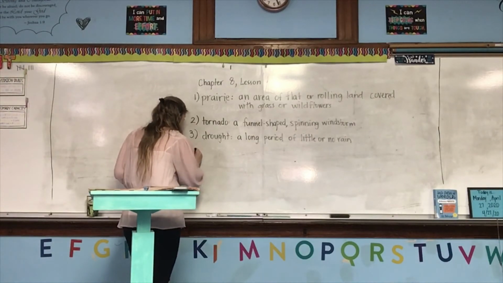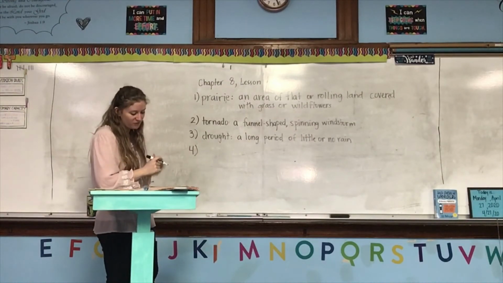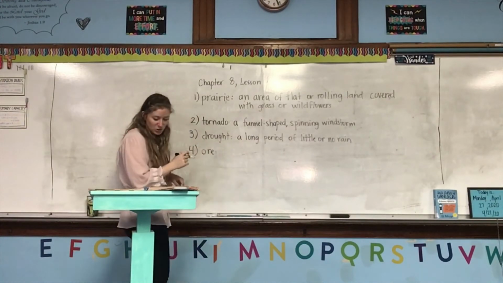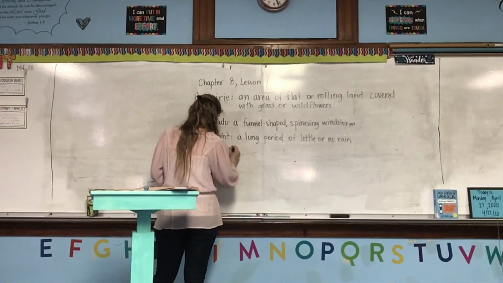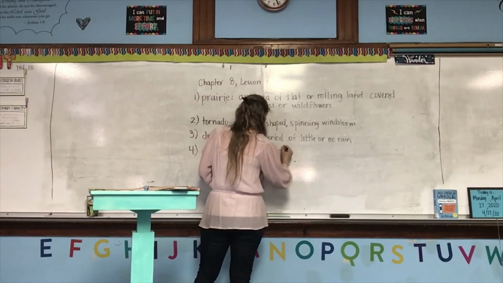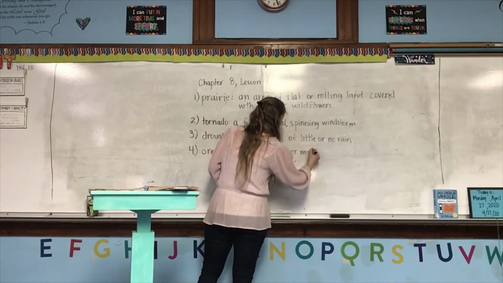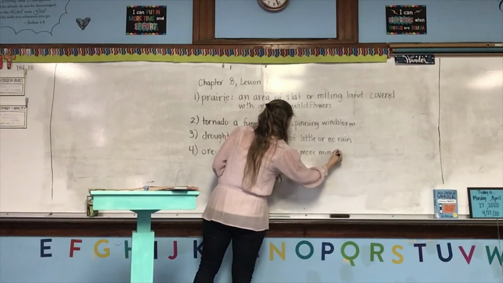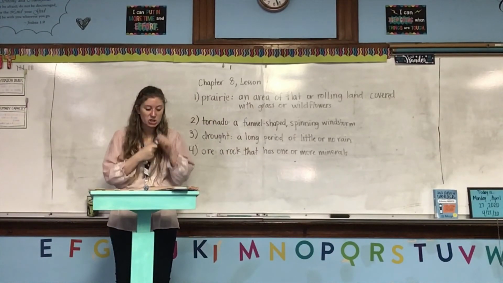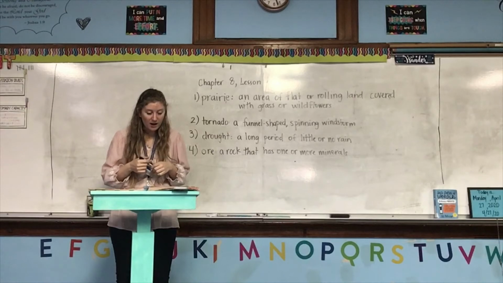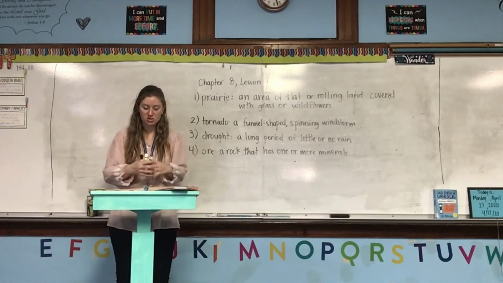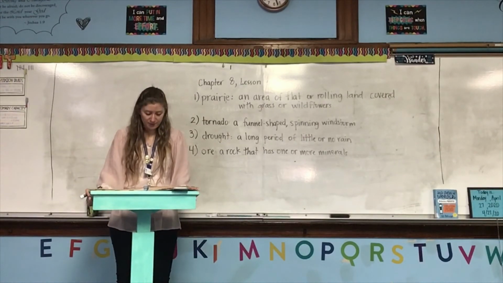So number 4, which goes underneath the answer to your reading check on page 249. Our next word is ore. And ore is a rock that has one or more minerals. So that means ore is not just made up of iron, or not just made up of coal or lead or zinc or any of those other metals. It has more than one mineral in it. It's a mixture.